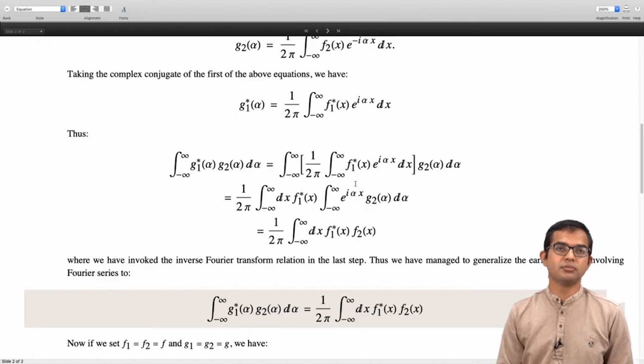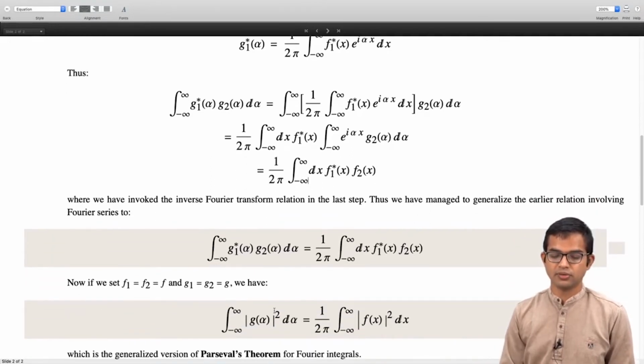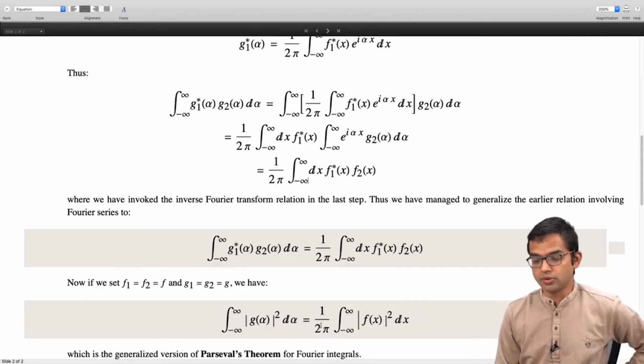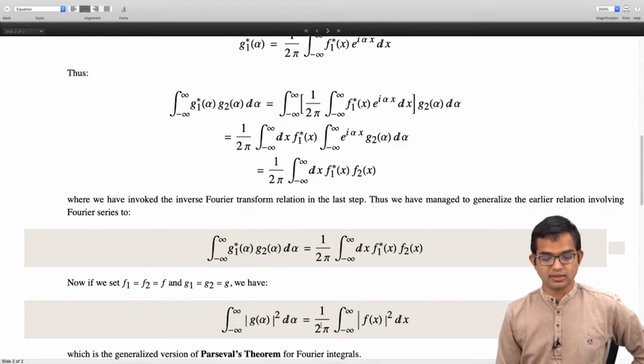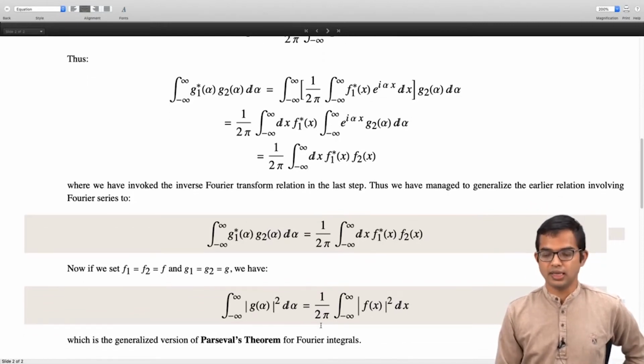Now if you say that these two functions are the same, let's say f1 and f2 are both equal to f, then of course the Fourier transforms also are going to be the same, g1 equal to g2 equal to g. Then we have integral minus infinity to plus infinity mod of g of alpha squared d alpha is equal to 1 over 2 pi integral minus infinity to plus infinity mod of f of x squared dx, which is basically Parseval's theorem. So this is a generalization of Parseval's theorem for Fourier integrals, right?